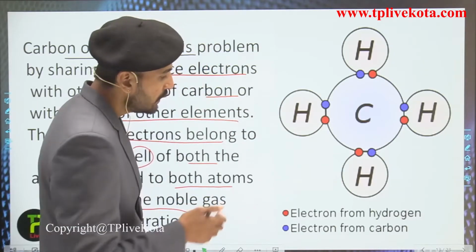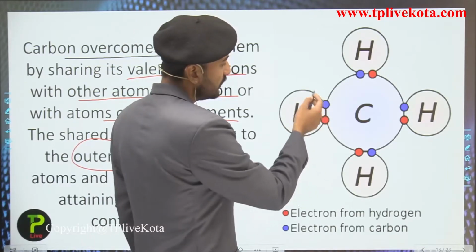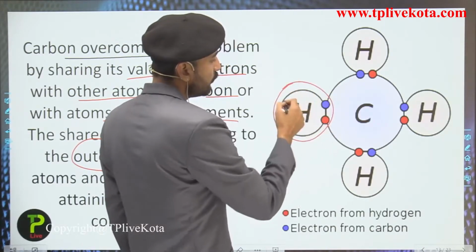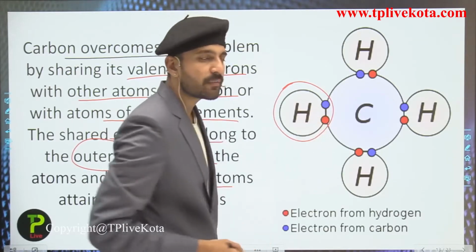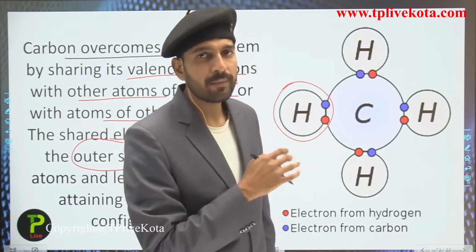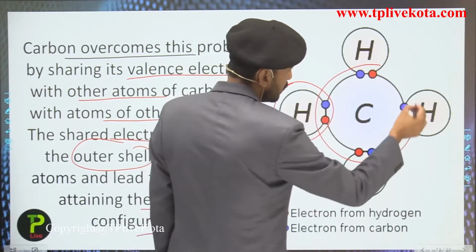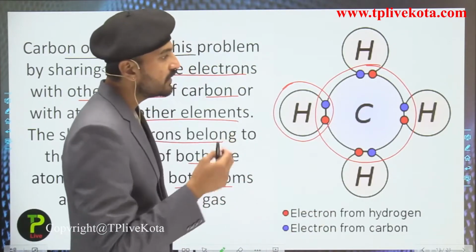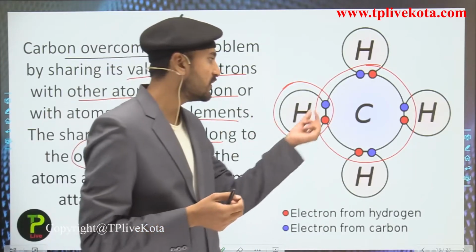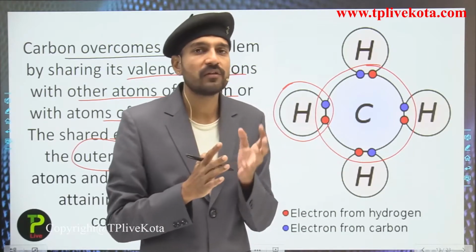Here you can see methane. In this methane, around each hydrogen the 2 electrons are present. It means that the K shell of hydrogen is completed and it has become stable. In the case of carbon, on counting the total number of electrons in the outermost shell of the carbon, you can see 1, 2, 3, 4, 5, 6, 7, 8. So a total of 8 electrons are present in the outermost shell of carbon.